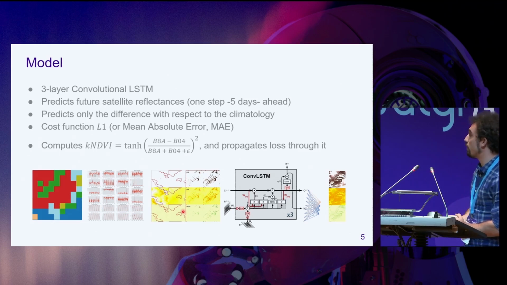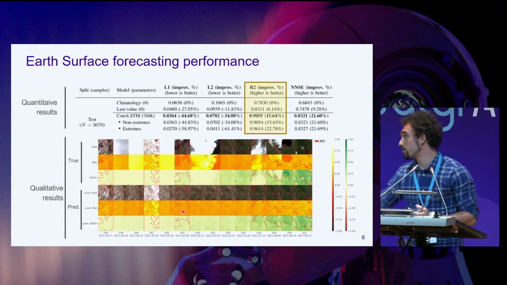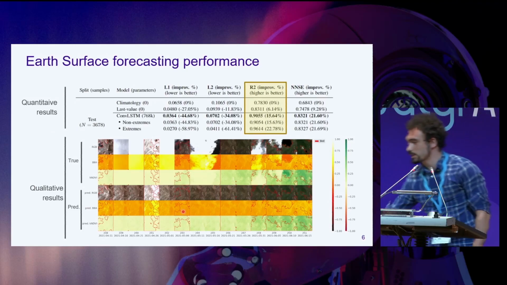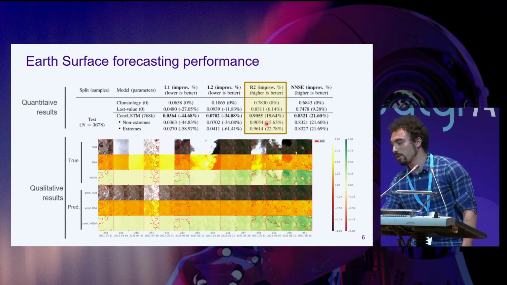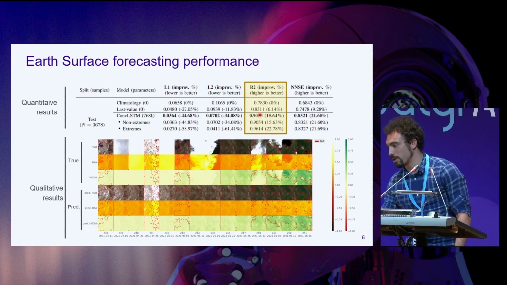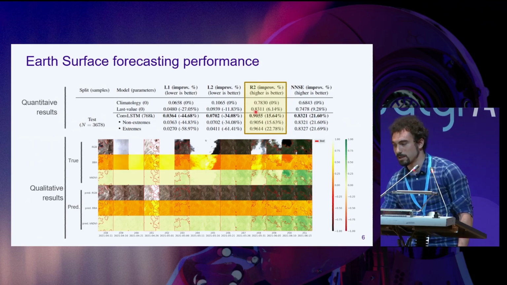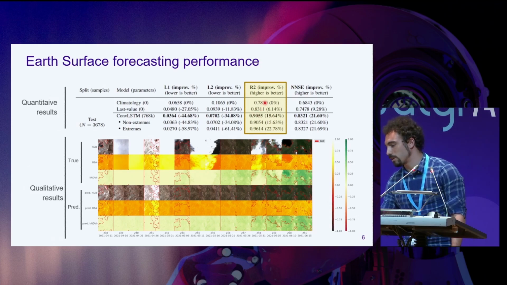We're training with an L1, or mean absolute error, loss, and we also compute in the loss the kNDVI, which is a measure of vegetation greenness and allows us to evaluate impacts. Propagating the loss directly through this equation leads to better results when we use this metric. Here are some of the results. I will highlight the test set, with an R2 of about 0.9, and it also works well when there are extreme events happening. These are some baselines to compare against, so it is significantly better.